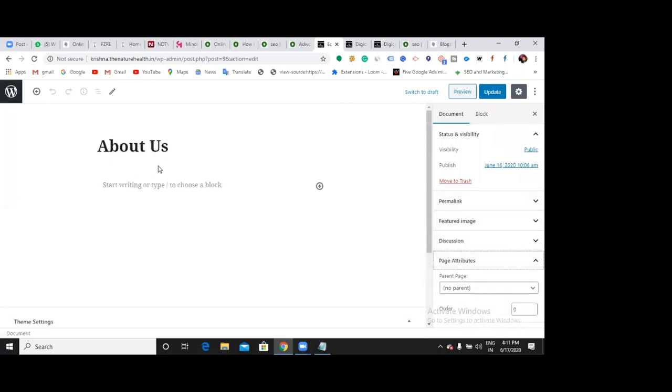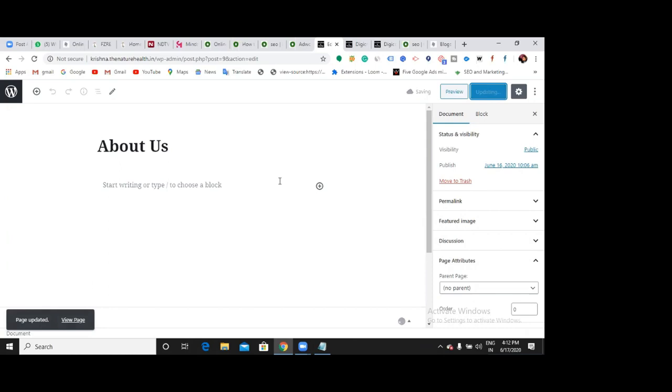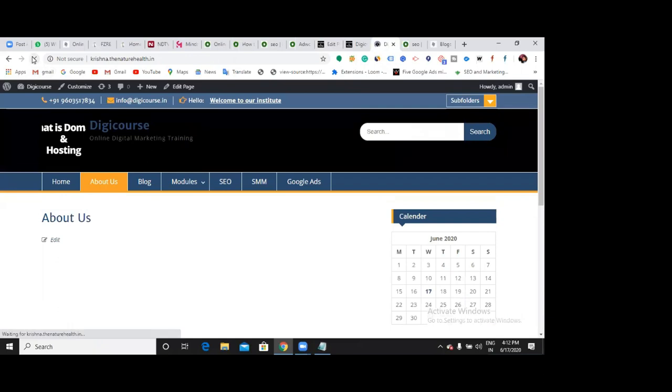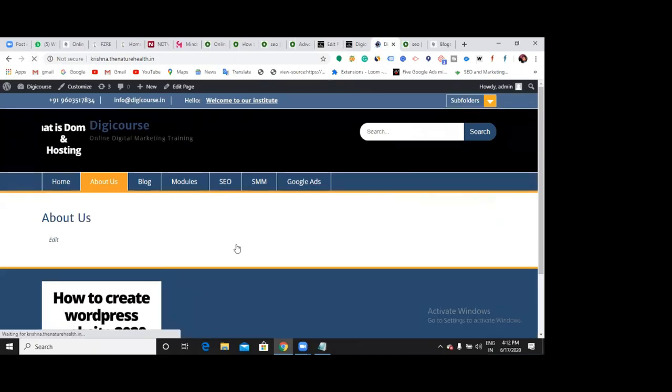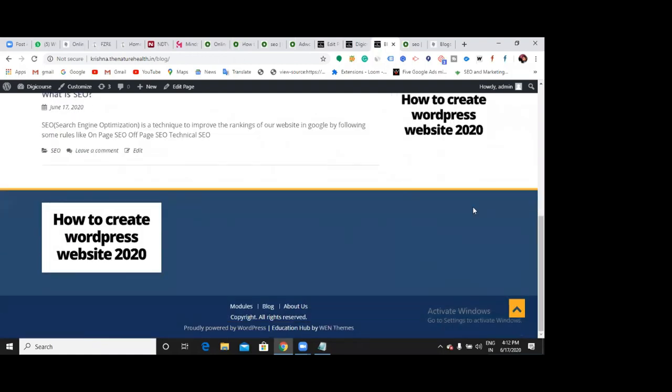So here, on the About Us page, theme settings, can you see here? Choose layout, by default. Primary sidebar, content sidebar, 3 columns, no sidebar. Just choose no sidebar and update it. So what happens? For this page, your sidebar won't appear. Refresh it. Is it appearing now? No. If I click this block, will it appear? Yes. Can you see? Again, it's up to you whether to show the sidebar or not.